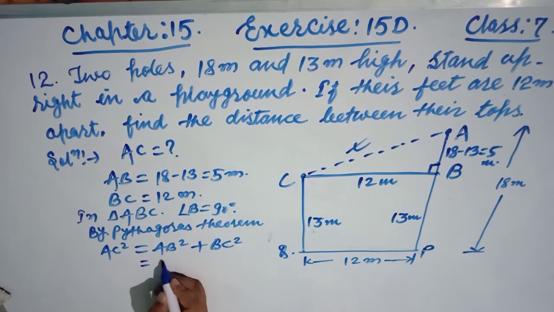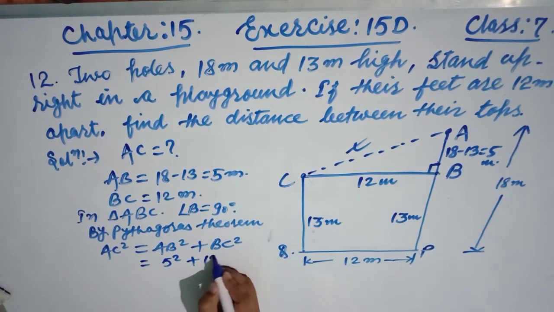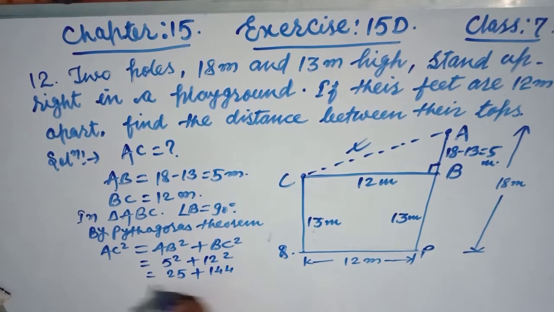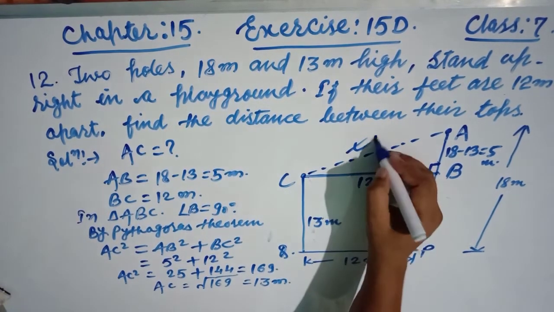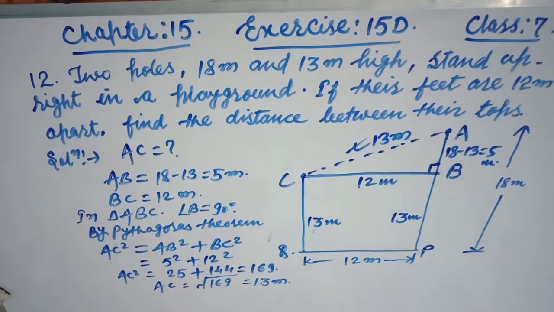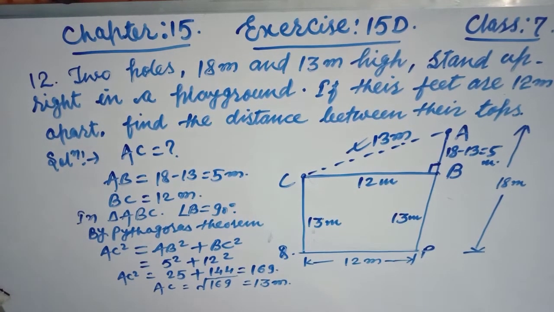Now AB is given friends 5 square, BC is given 12 square, this is 25 plus 144. So AC square becomes, after adding, 169. Now friends, AC is equal to the square root of 169, which is 13 meter. So we can say the length is 13 meter. We can say friends, the distance between their tops is 13 meter. So this is the answer.